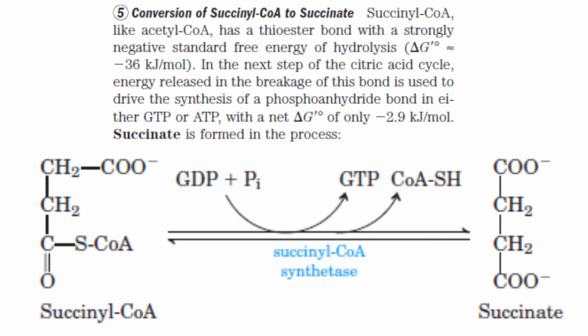In that process, a GDP is combining with inorganic phosphate, forming GTP. But later, this GTP is transformed into ATP. So in reality, practically, what we get is 1 molecule of ATP. So this is a precious step in which energy is harnessed into an ATP molecule.